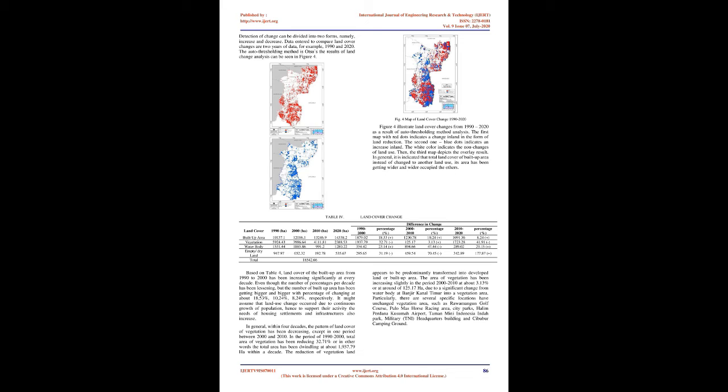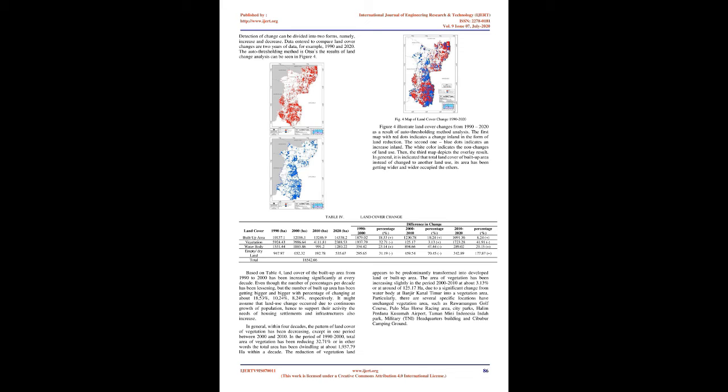The results of land change analysis can be seen in Figure 4. Figure 4 illustrates land cover changes from 1990-2020 as a result of auto-thresholding method analysis. The first map with red dots indicates a change in land in the form of land reduction. The second one, blue dots, indicates an increase in land. The white color indicates no change of land use. Then, the third map depicts the overlay result.